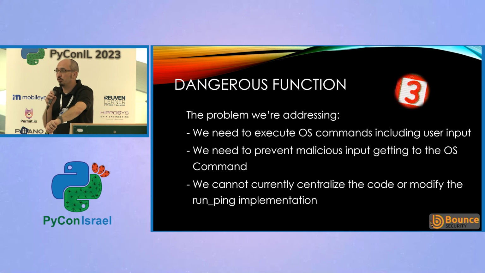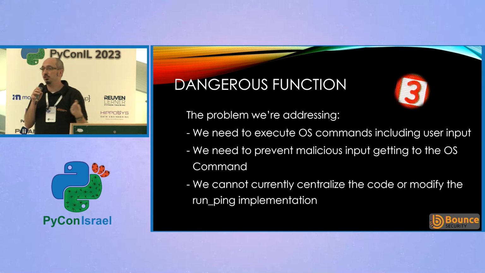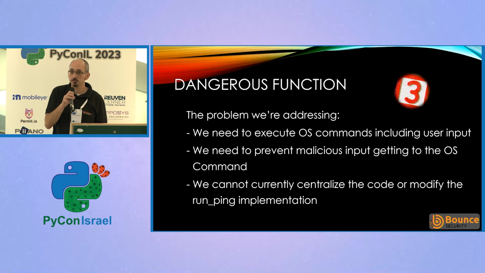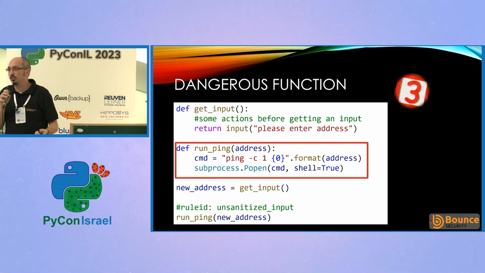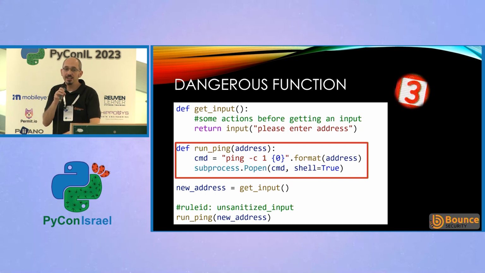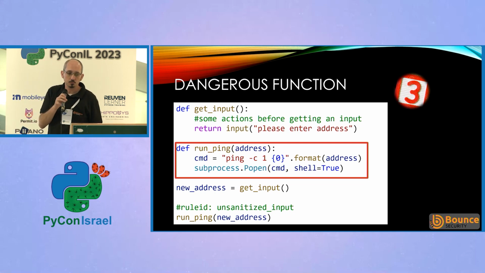We can't mess around with the functionality of that function, we can't add sanitization within it, we can't change the signature, we can't add typing. We're stuck with this particular implementation, we have to make sure we're sanitizing it before we use it. So here's our run ping function that we can't touch. It's quite straightforward, it takes input and runs it on the command line in the ping command. If we just allow anything to go to this function, it's going to go very badly for us. Someone's going to end up running dangerous code on the OS.